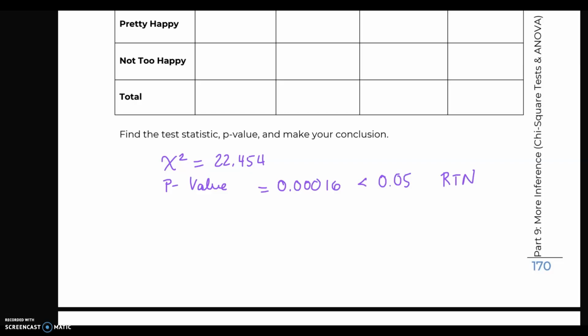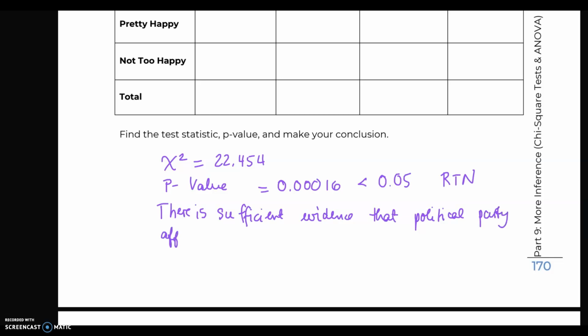Since we're rejecting that, there is sufficient evidence that political party and happiness are dependent, or are not independent.